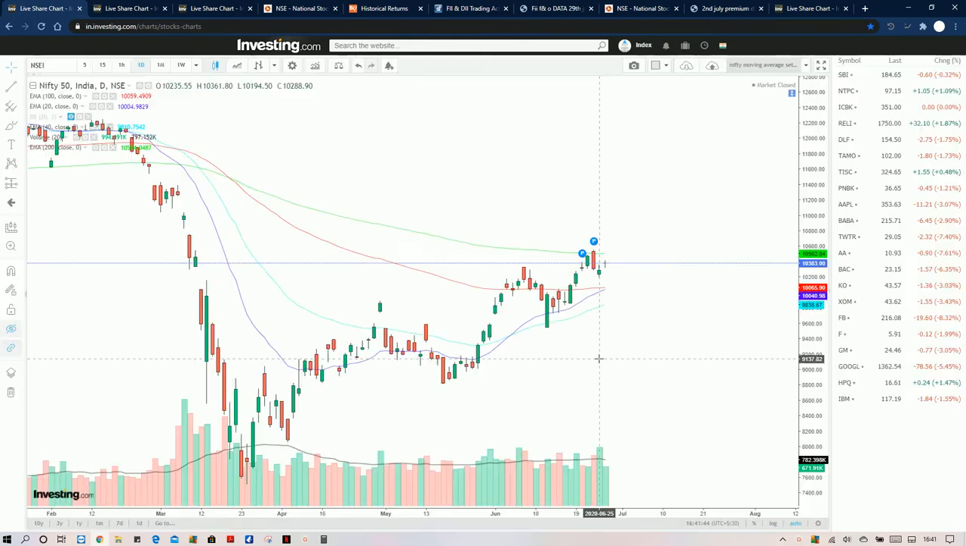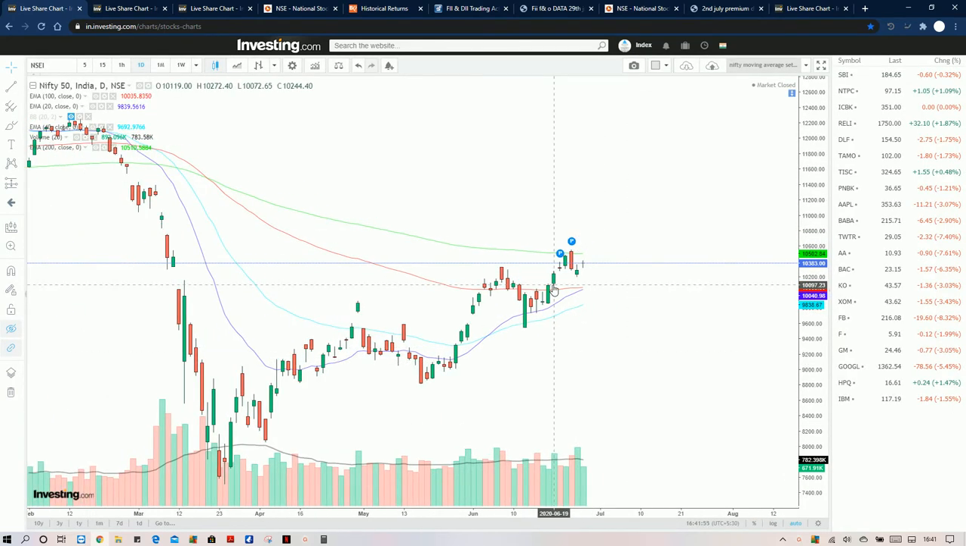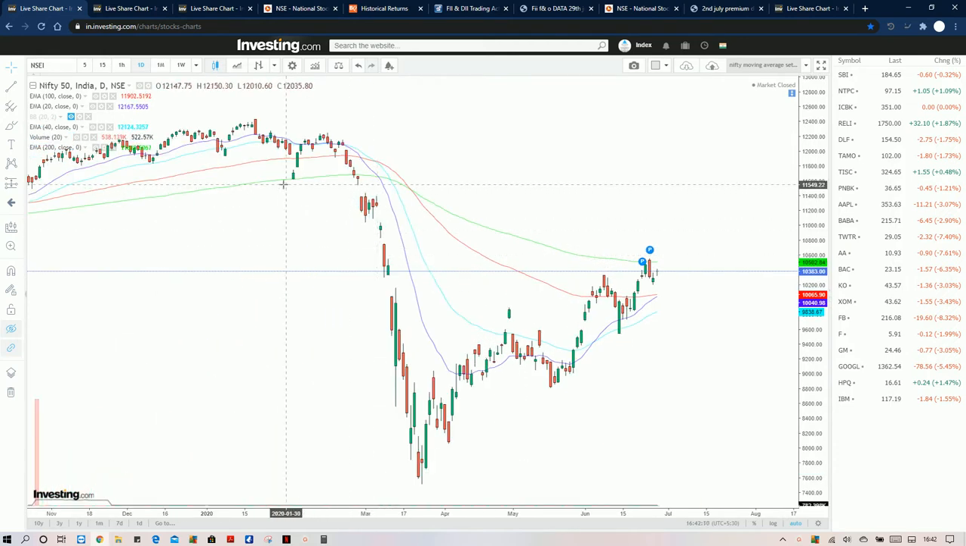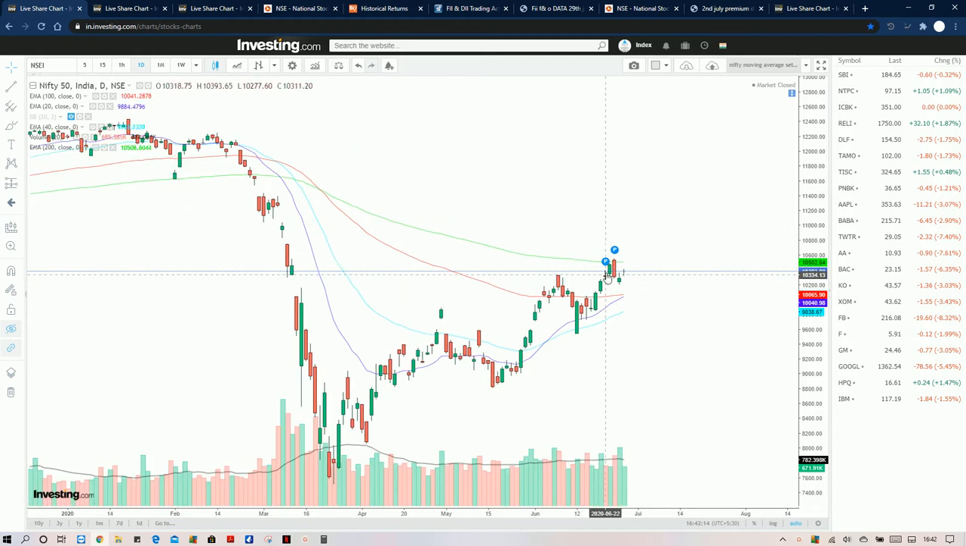This is our first setup, the Nifty EMA setup. At 10,244 we expected that it will fall from there to the 9,800 levels, but Nifty instead went upside and touched the 200 EMA. That is the 200 EMA I have plotted here. We can see that the 200 EMA is now acting as a resistance.